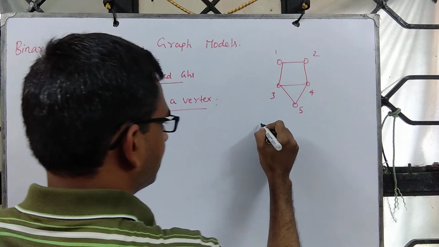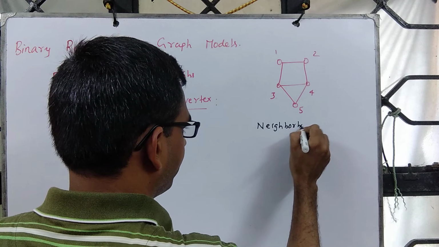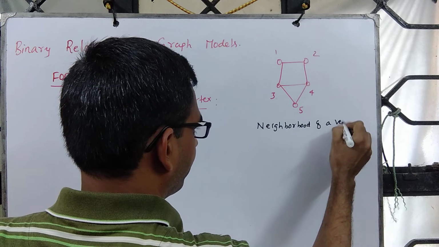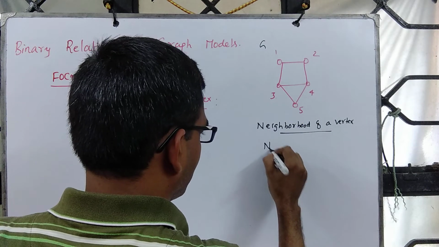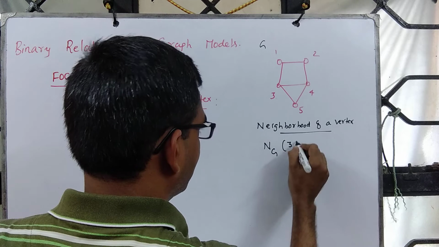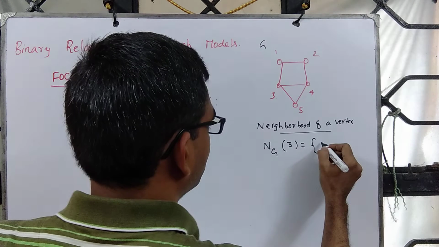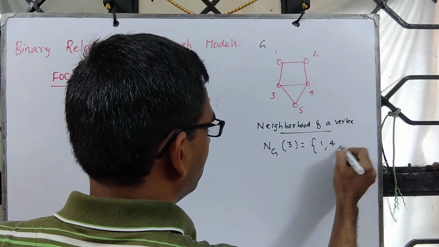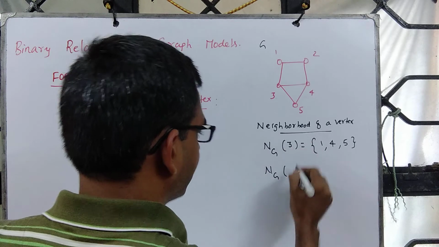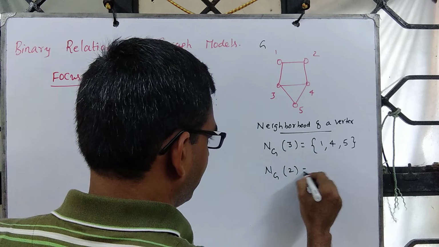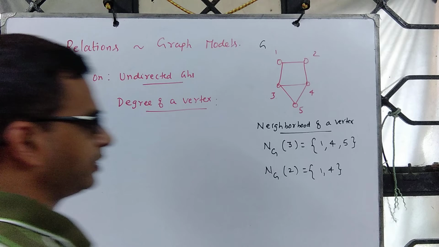So for a vertex, we define something called neighborhood. Suppose this is G, then the neighborhood of vertex 3 is basically the vertices which are adjacent to it, which is 1, 4 and 5. The neighborhood of 2 for the graph G is 1 and 4, the elements that are adjacent to 2.